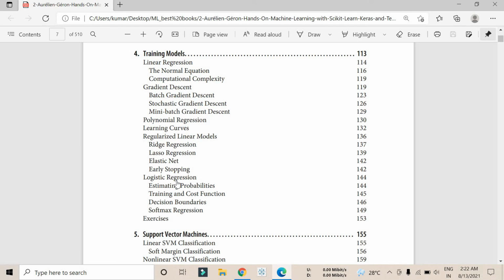I will do the same thing: I will try to create a PPT or something, and I will try to explain all the concepts using that, because if you try to read line by line, it will take a very long time, and I have already read this chapter. So I will create a PPT so that it will be easy for me to explain the concepts to you, and you will not forget this concept ever in your life.